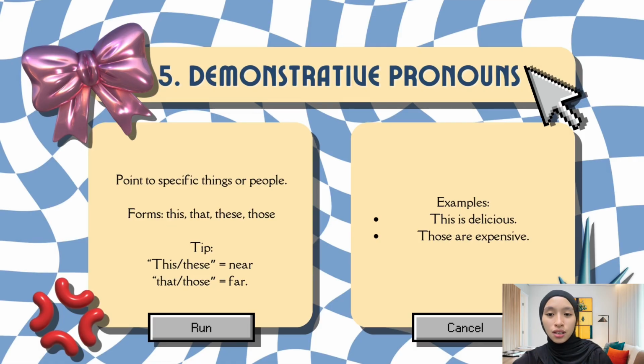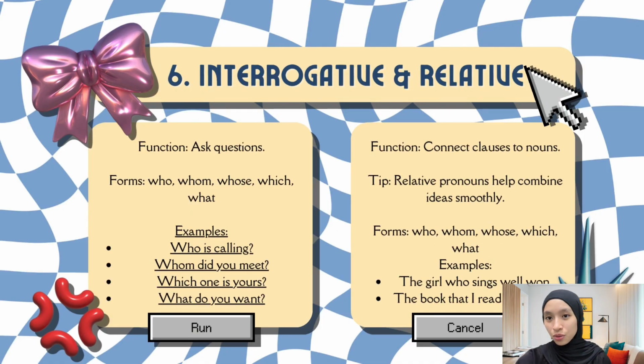From pointing, we move to questioning, which brings us to interrogative pronouns. Interrogative pronouns are used to ask questions. Examples are who, whom, whose, which, or what. For instance, who is calling? Or which one is yours? In formal grammar, who is used for subjects, while whom is used for objects.